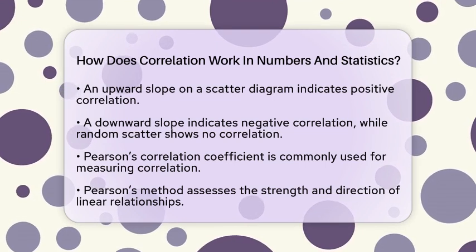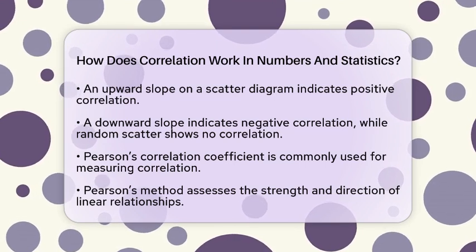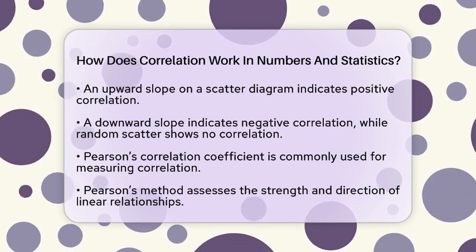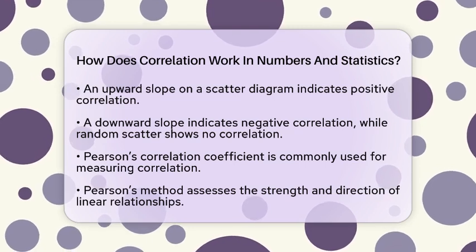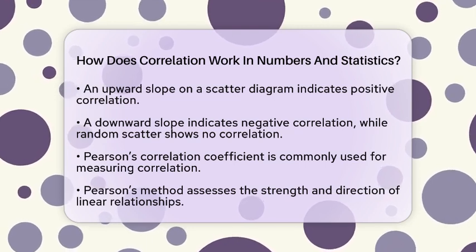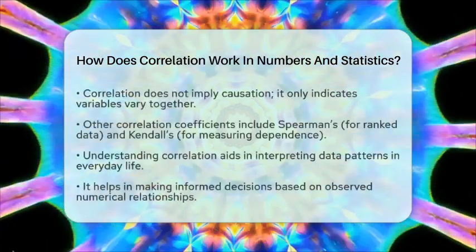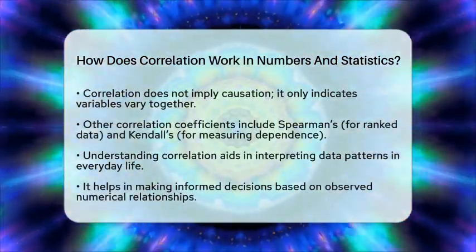There are other types of correlation coefficients as well. For instance, Spearman's correlation works with ranked data and is useful for ordinal or skewed variables. Kendall's correlation measures the strength of dependence between datasets.